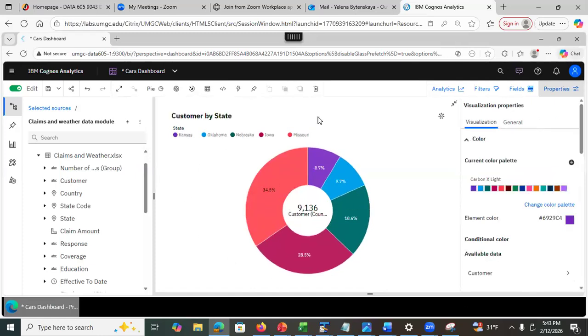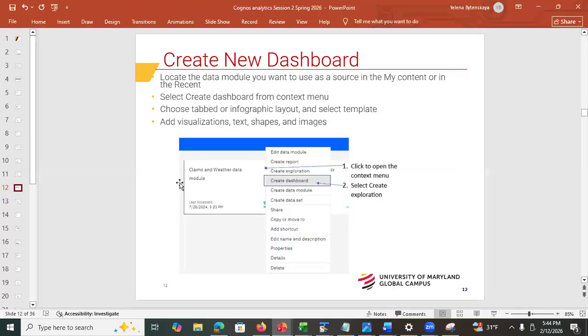So there are other ways to add visualizations. Well, you can use assistant. Do you remember this little guy that you played with in your assignment, right? You can use assistant to add visualizations here. You can add visualizations from pins. You can also copy and paste existing visualization and modify the columns that are used to visualize, right? So there are multiple ways. So let's go back to the slides.